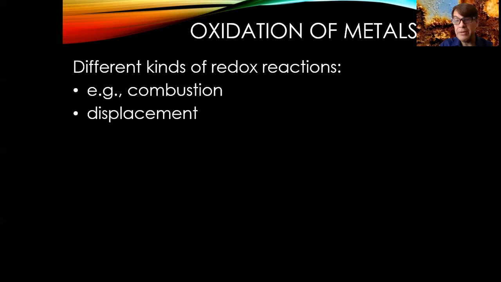The one that we want to talk about in this chapter 4 is what's called a displacement reaction. Now, we had an exchange reaction earlier on. Remember, we had AB plus CD switches around, the swing your partner reaction.